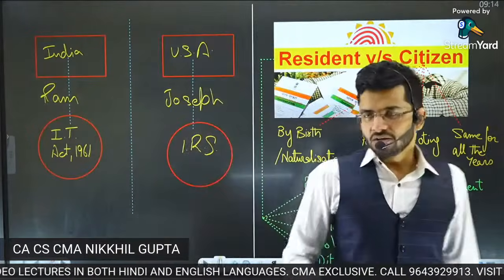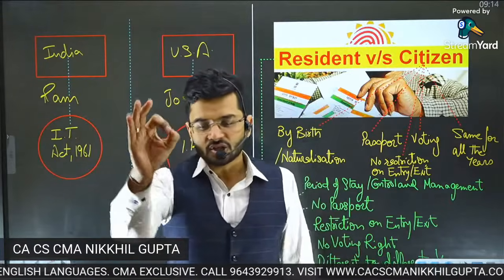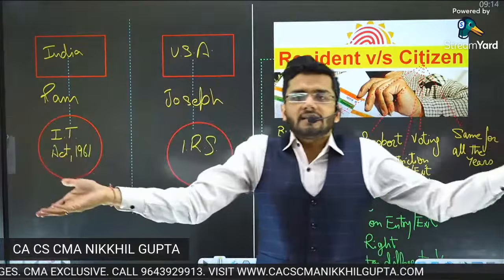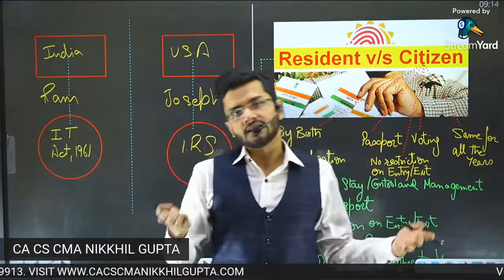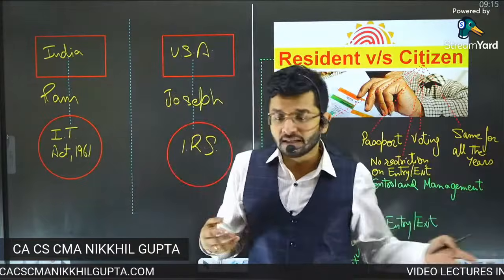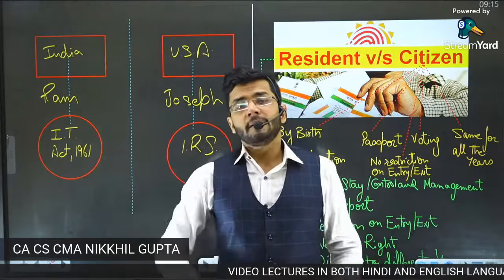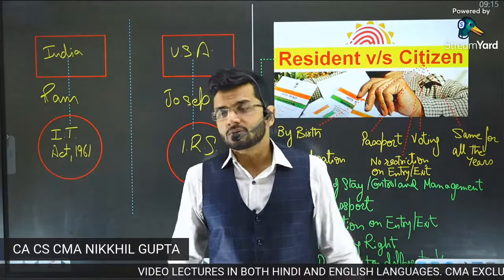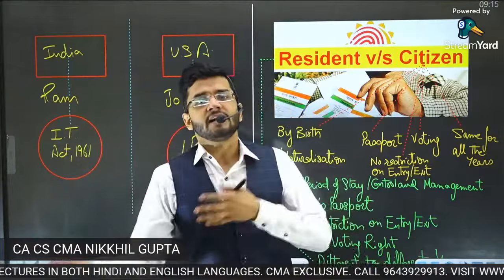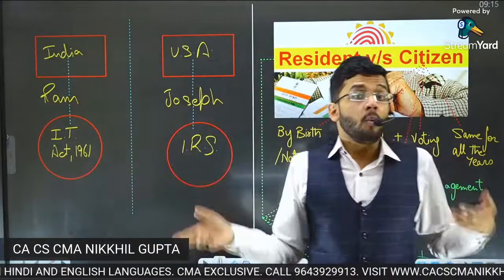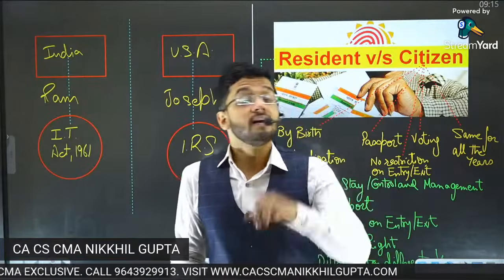Now the question is, sir, what is the purpose of this particular chapter known as residential status? Sir, why are we studying this chapter? Why is there a need of this chapter? So we are earning income. You please tell us what is the tax rate. You apply tax on that particular income, and that's it. Why do you want to publicize the residential status chapter so much? What is the relevance of residential status? Sir, income is earned. If income is earned, tax is paid. Simple as that. Why is residential status there in our syllabus? Why is residential status relevant?